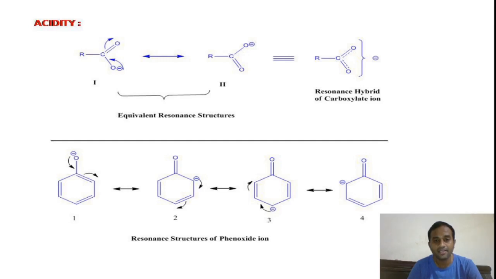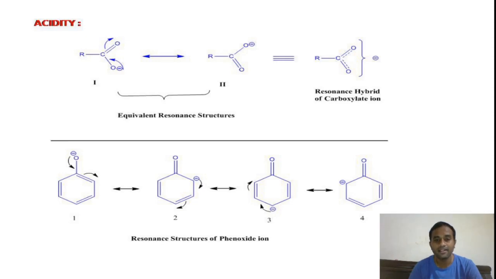So in this case this rule will not work, because the condition is that the resonance structures must be of the same type.